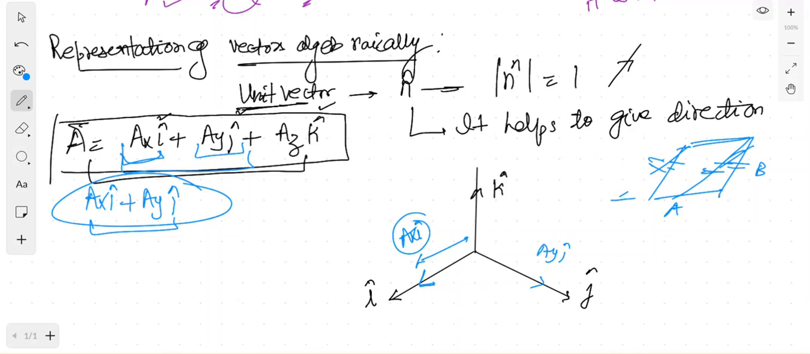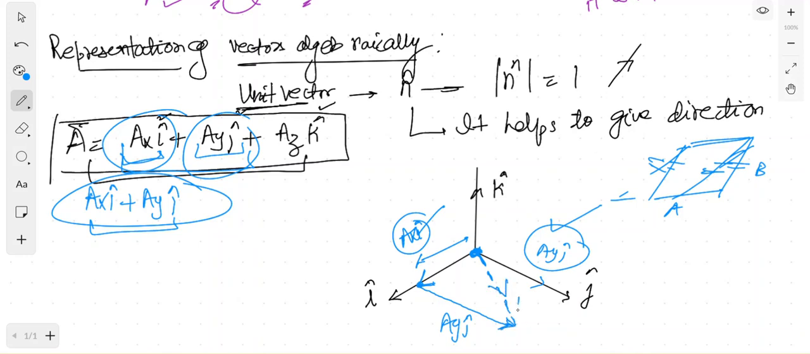Otherwise, what you have to do is add ayj to this vector. From the head of the first vector, draw the tail of the second vector. This is what we have studied. So draw the tail of the second vector. This is the first vector, this is the second vector. This will be your ayj. Now from the tail of the first vector, draw a vector to the head of the second one, this. And this will give you axi plus ayj, the addition of two vectors. This is what we studied, right?